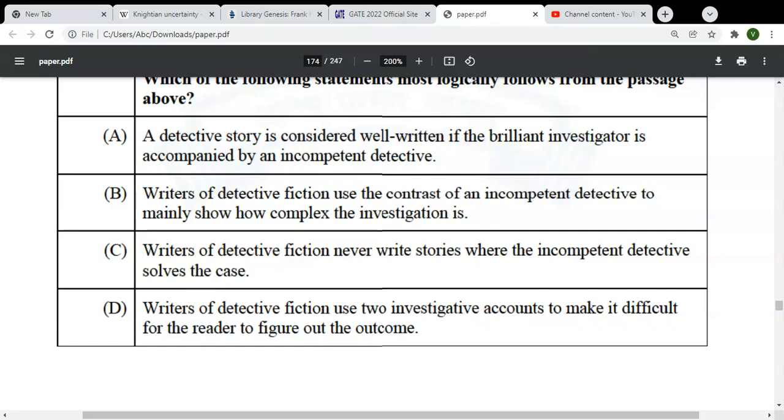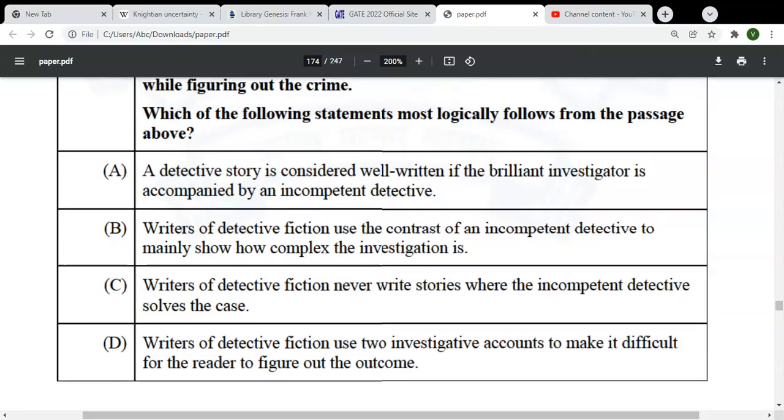Making it difficult can be done in other ways also, but B is, I think, the main reason, because only making it difficult is not the point, but showing the contrast of how difficult it is for an incompetent detective makes it complex. That makes it complex. Otherwise, difficulty can be created even without the incompetent detective, right? So this is the point, guys. I think B is the correct answer.